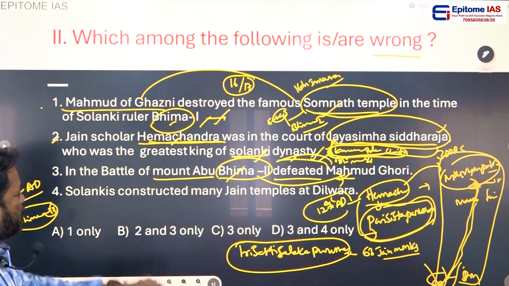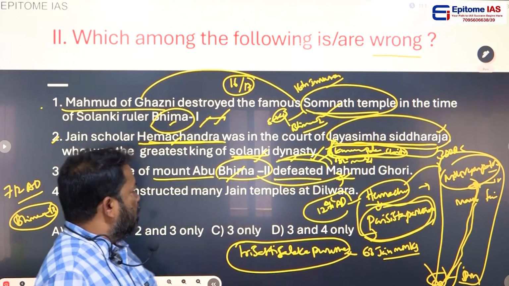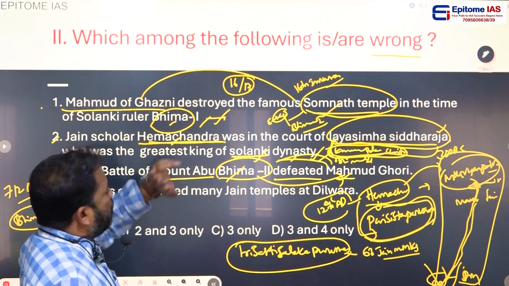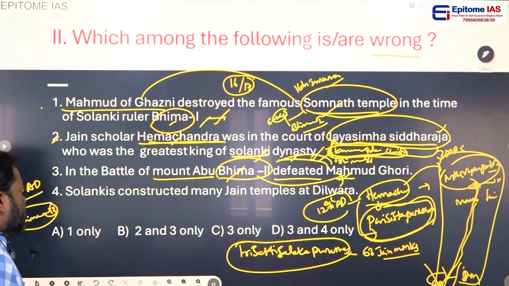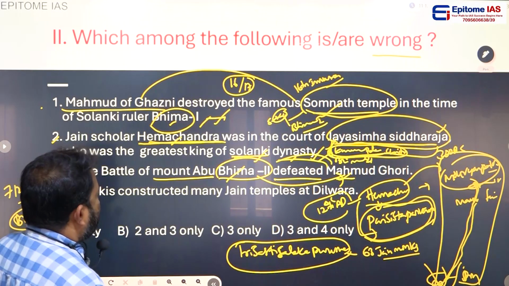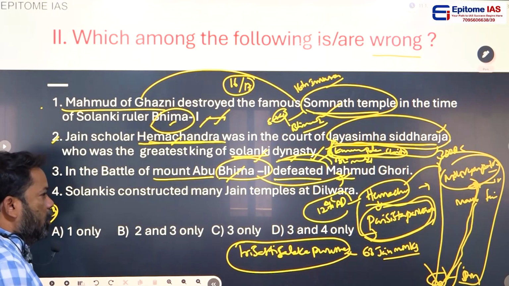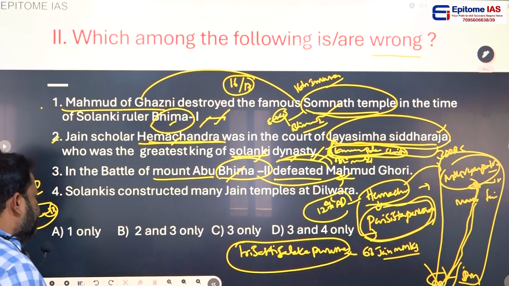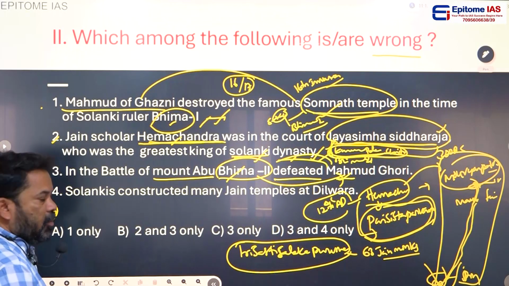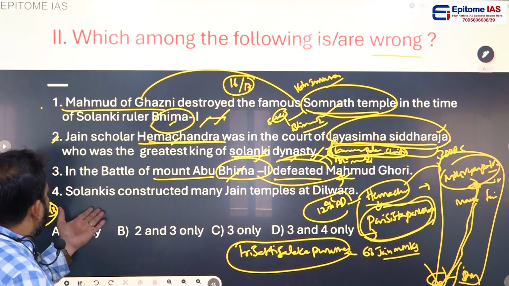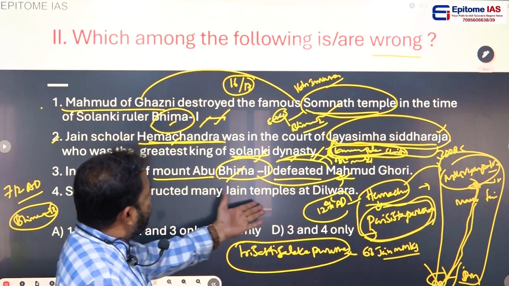And let's come to the Solankis. Bhima II defeated Muhammad Ghori. Here, Muhammad Ghazni defeated Bhima I, because Ghazni never tasted defeat. And the fourth one: Solankis constructed many Jain temples at Dilwara.